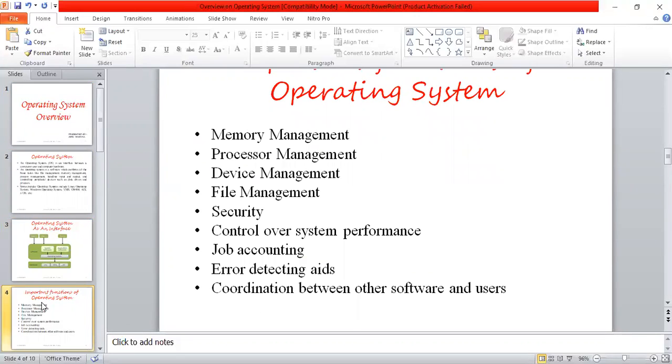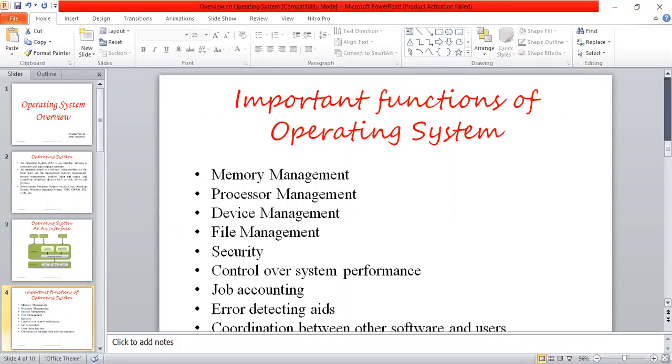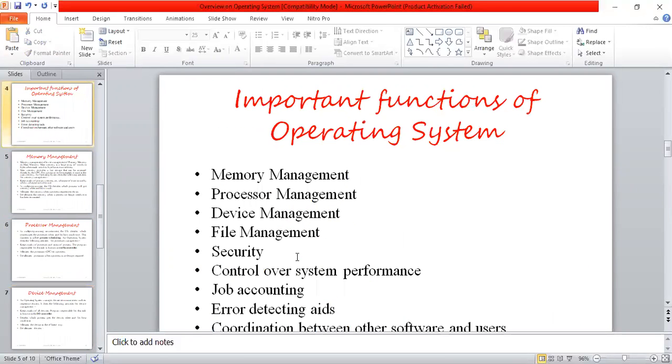Next are some of the functions of an operating system. Functions of operating system: number one is memory management, then processor management, device management, file management, security, and some other concepts like control over system performance, job accounting, error detecting aids, as well as coordination between the other software